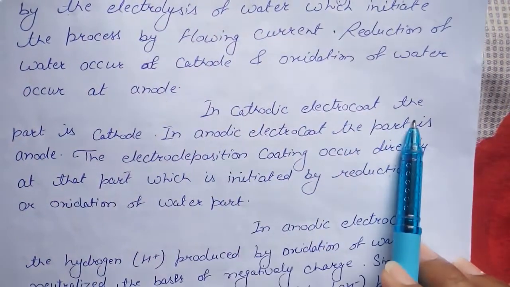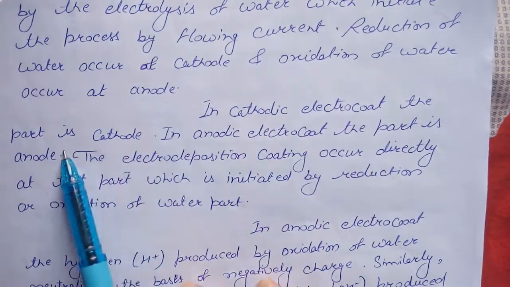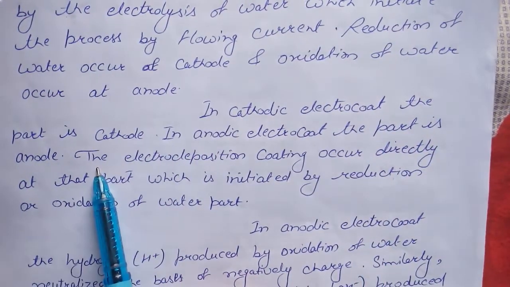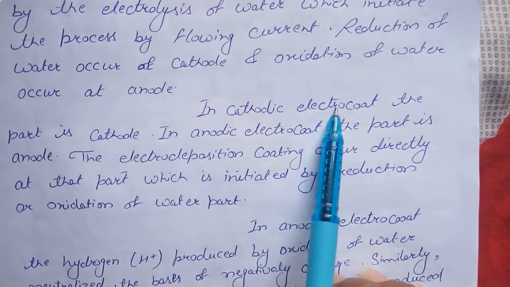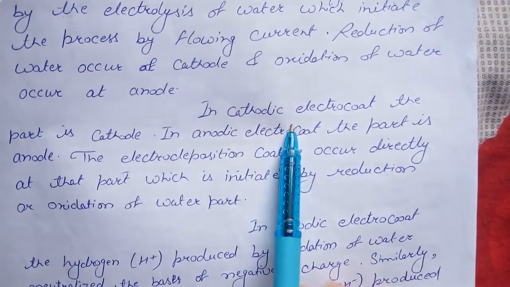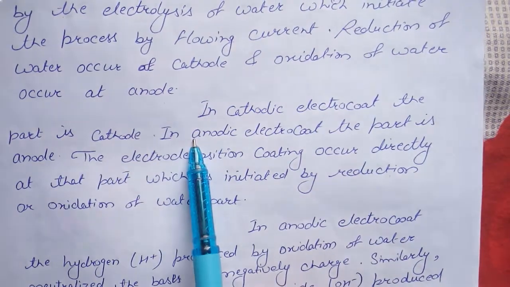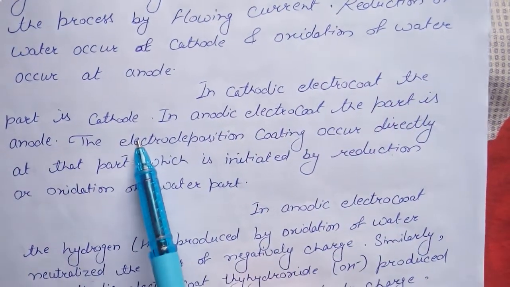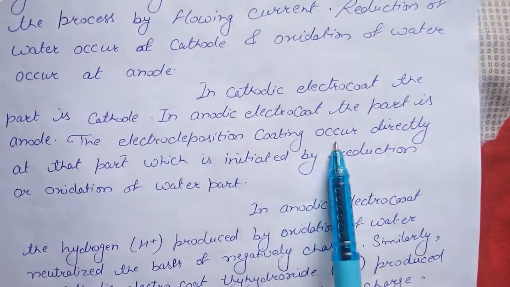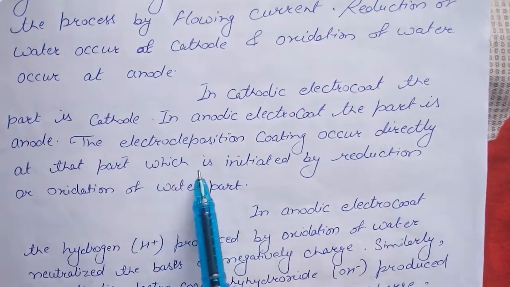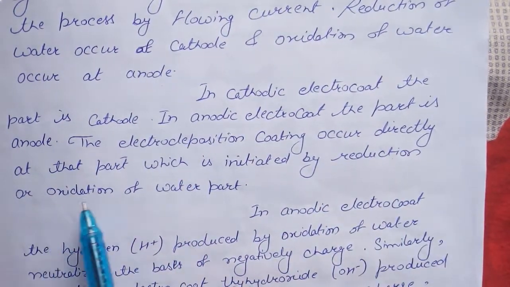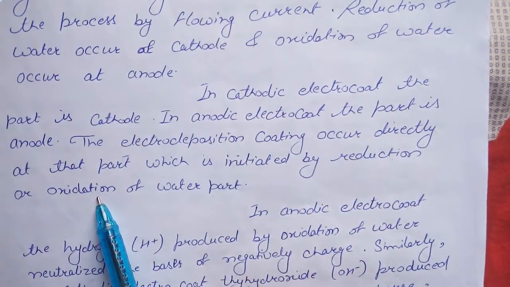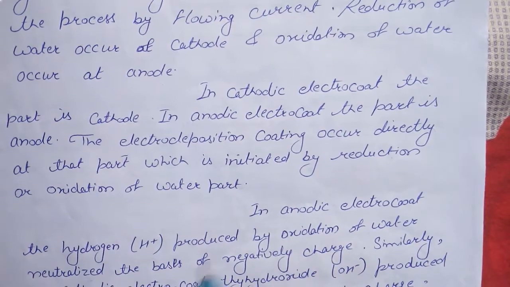In cathodic electrocoat, the part is the cathode. In anodic electrocoat, the part is the anode. As the name represents, cathodic means the cathode is involved, and anodic means the anode is involved. The electrodeposition coating occurs directly at the part, initiated by reduction or oxidation of water.